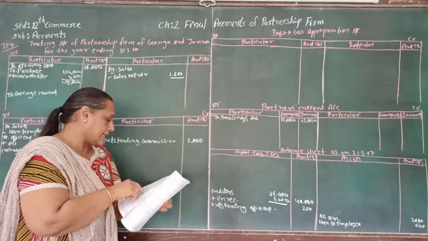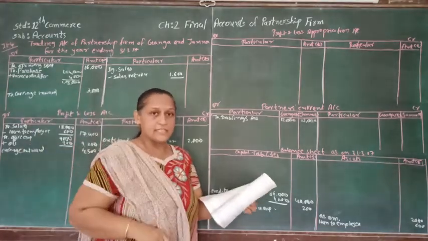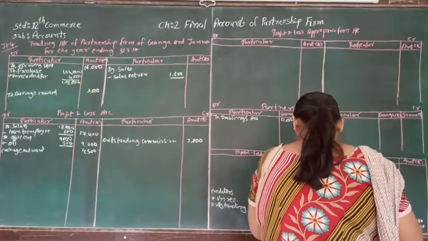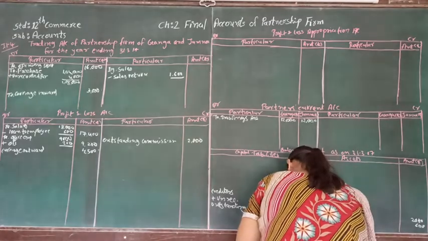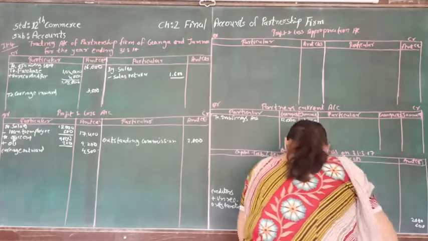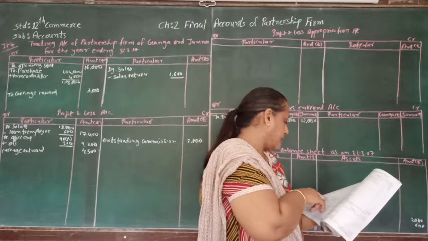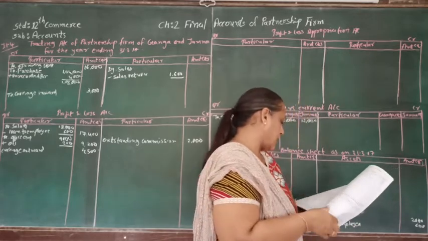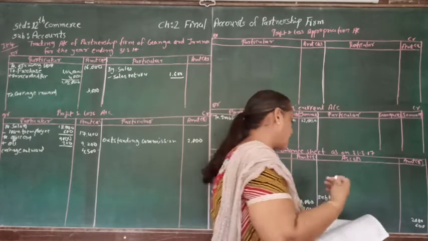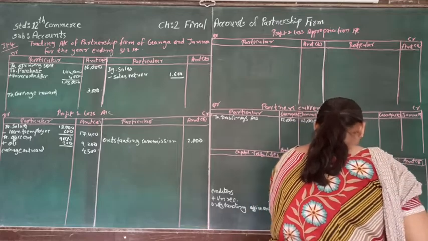For bad debts, let's check the debtors. So debtors is of rupees 67,000. So that we are going to write over here, debtors. And in the debtors we can see adjustment number 3. Adjustment number 3 is telling us that bad debt reserve is maintained 3,000 and 5% discount reserve. So here there is no bad debt adjustment. So straight we are going to write down debtors is 67,000.